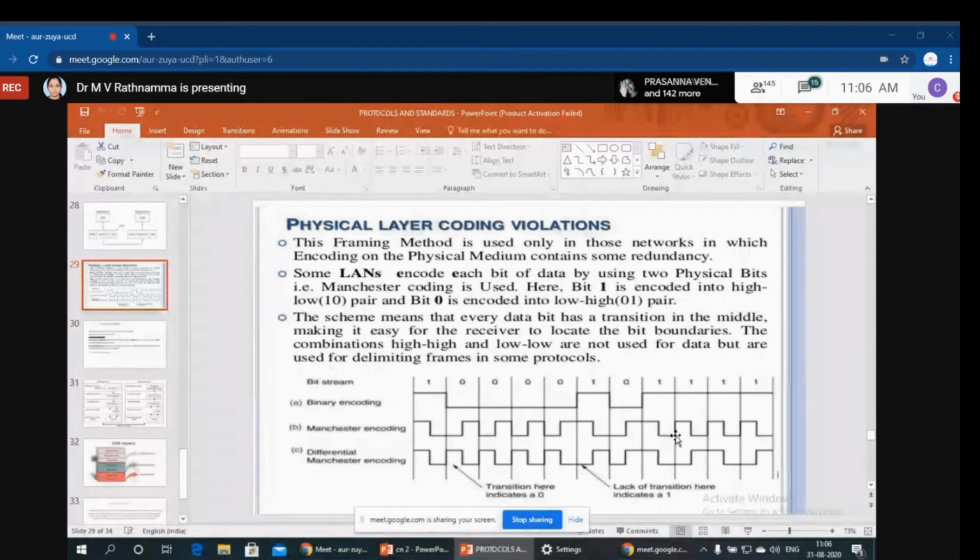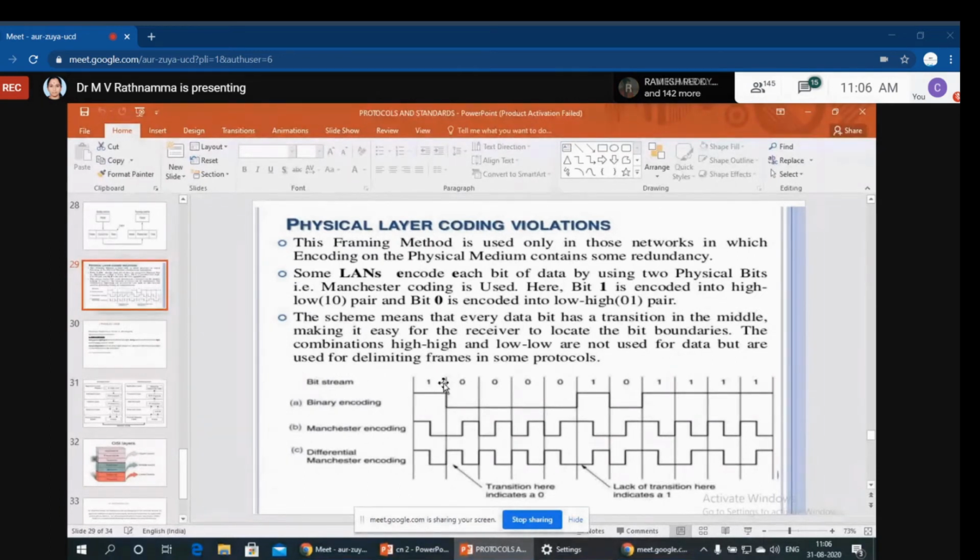That means each bit is divided into 2 parts, according to Manchester encoding. In these 2 parts, if it is 1, first half will be high, second half will be low. If it is 0, first half will be low, second half will be high. And we'll discuss differential Manchester encoding later.